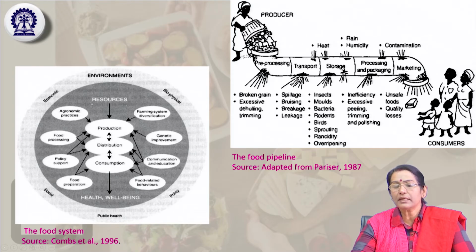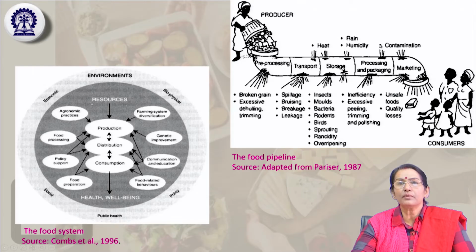So during this time, rain and humidity have their impact also. Rain and humidity are another factor. Here, in the processing and packaging stage, there is also inefficiency in how the food products are being packaged. During packaging, inefficiency, excessive peeling, trimming and polishing, etc. should be kept optimum. These things also affect the foods during this processing stage.